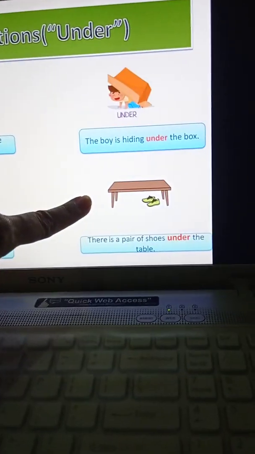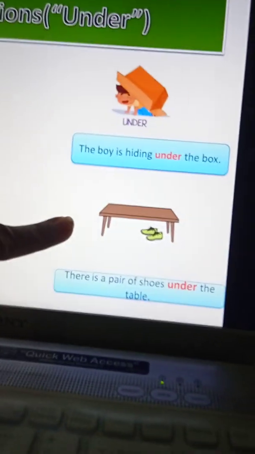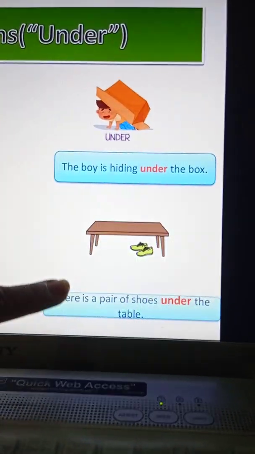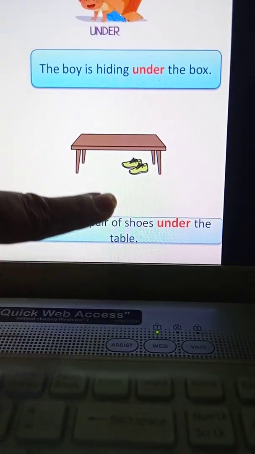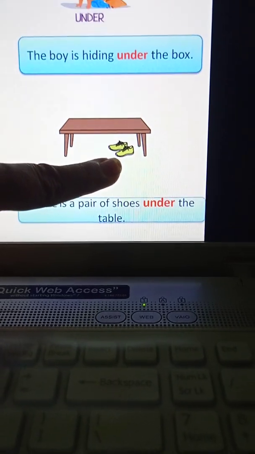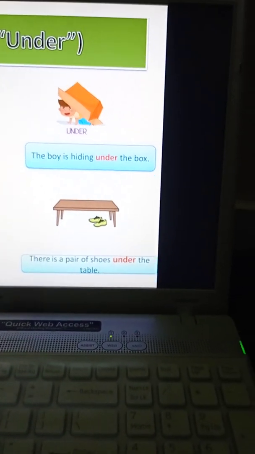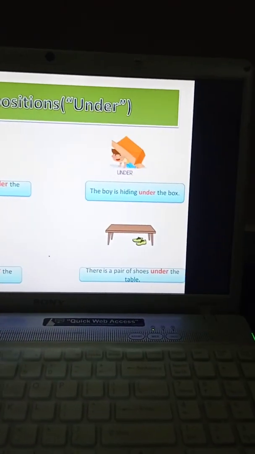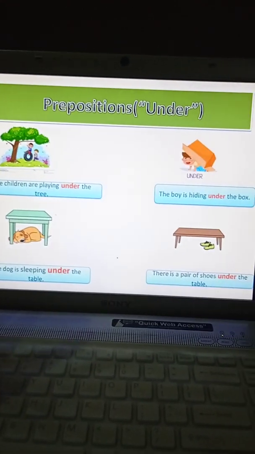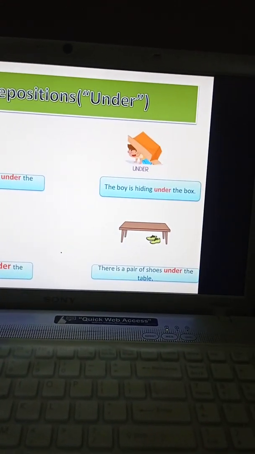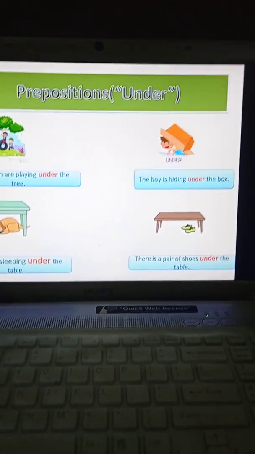Are you able to see? Here the beautiful shoes are kept. But where are the shoes kept, children? There is a pair of shoes which are kept under the table. So, in all these four pictures, we are able to judge that we are making use of the under preposition, like